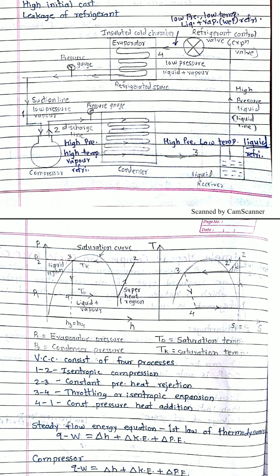The 4 processes are the same, but process 3 to 4 is also called the isoenthalpic process, or throttling process. The isentropic expansion cannot be carried out here because entropy somehow increases. But if you look at the pH diagram, H3 is equal to H4, meaning a vertical line of constant enthalpy: enthalpy at point 3 is equal to enthalpy at point number 4. So this process is called an isoenthalpic process.